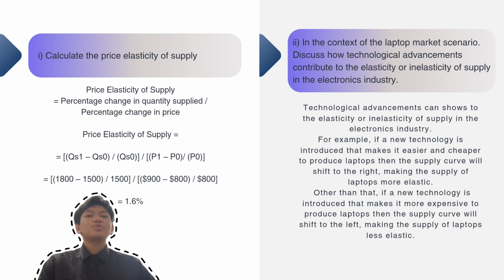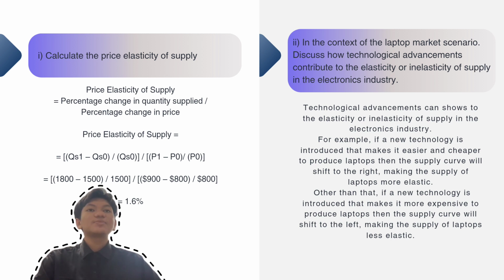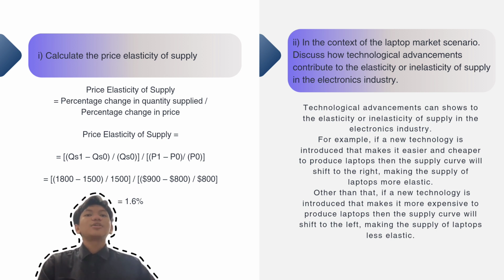For the second question: in the context of the laptop market scenario, discuss how technological advancements contribute to the elasticity or inelasticity of supply in the electronics industry. Technological advancements can show in the elasticity or inelasticity of supply.